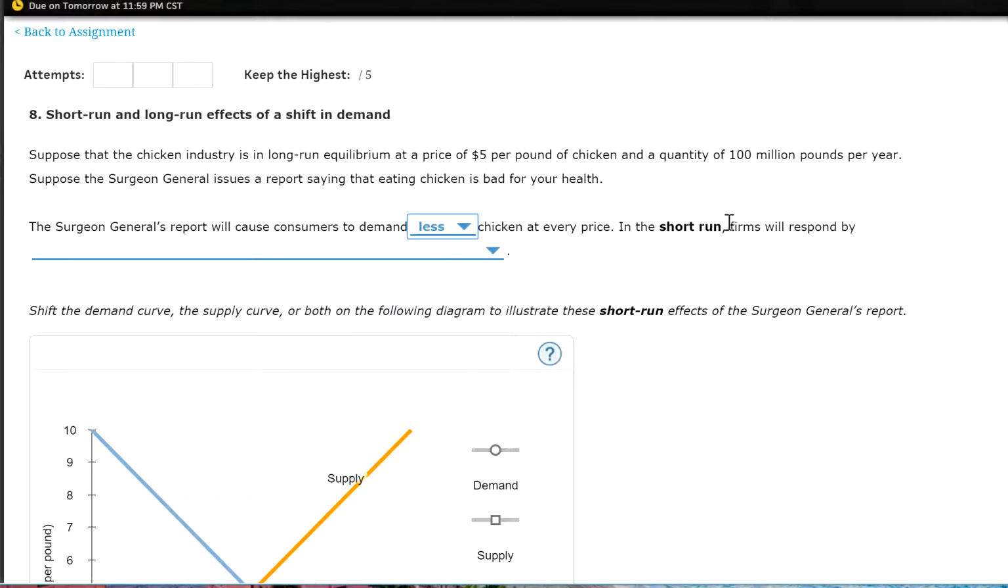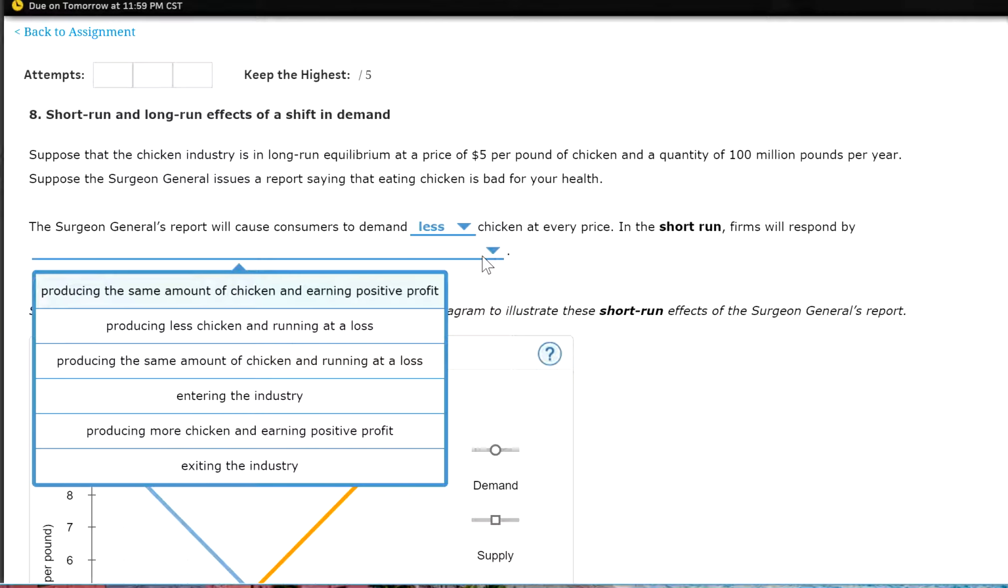In the short run, firms will respond by doing what? Producing the same amount of chicken and earning a positive profit, that's wrong. Producing less chicken and running a loss, maybe. Let's keep going. Producing the same amount of chicken and running a loss. Enter the industry, that's false. Producing more chicken, that's false. Exit the industry. Now this last one, that will be in the long run.